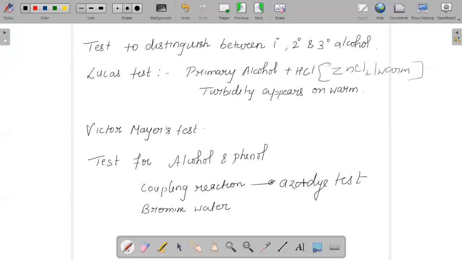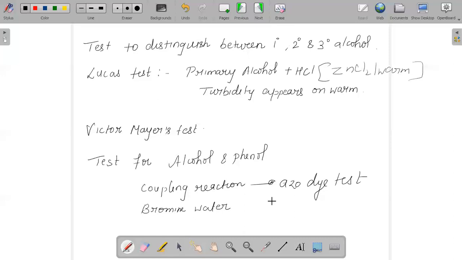Phenol will give you orange color, alcohol will not undergo any sort of reaction. If we talk about bromine water test, when phenol is added to Br2, it will give you the formation of 2,4,6-tribromophenol, but alcohol will not give any such reaction.